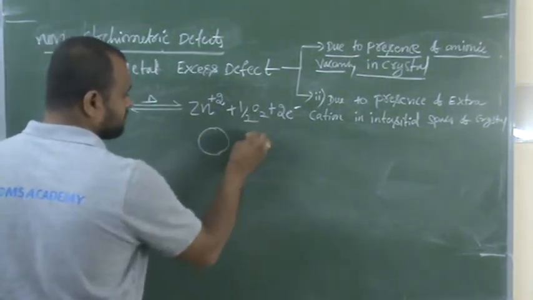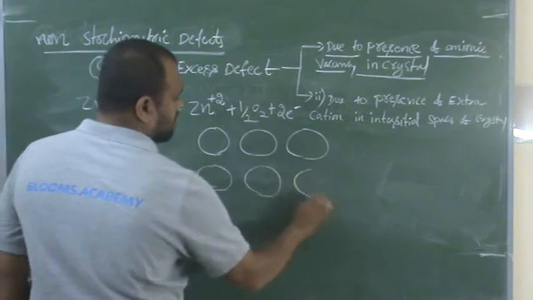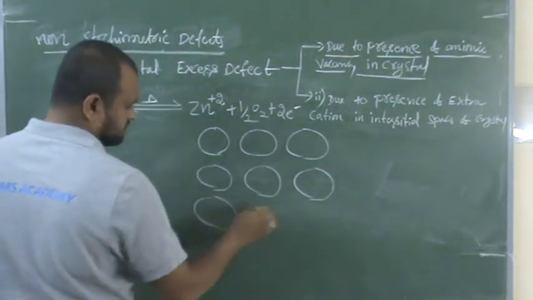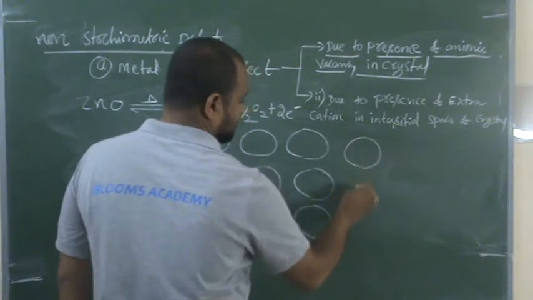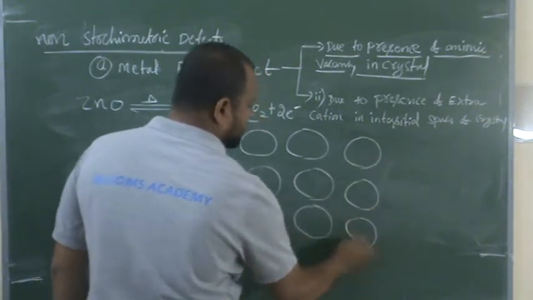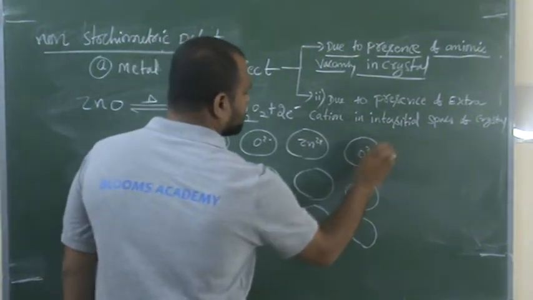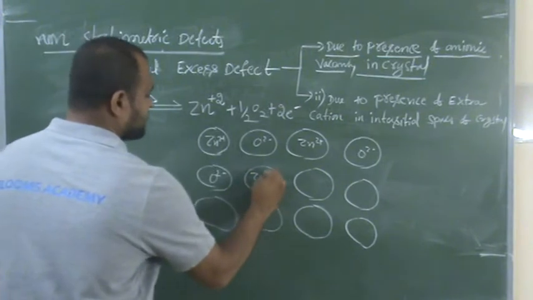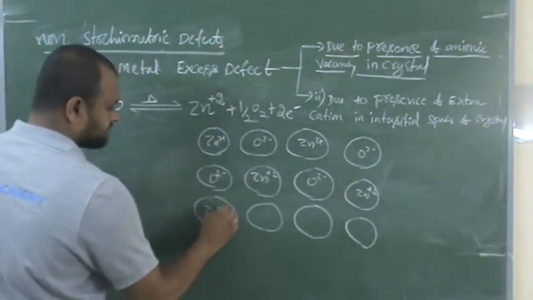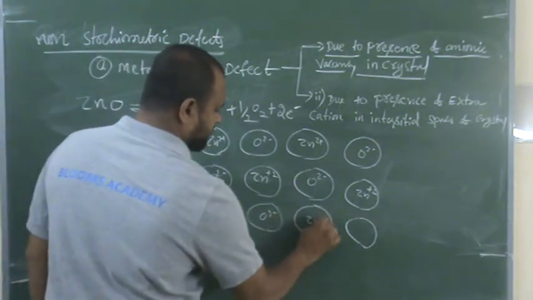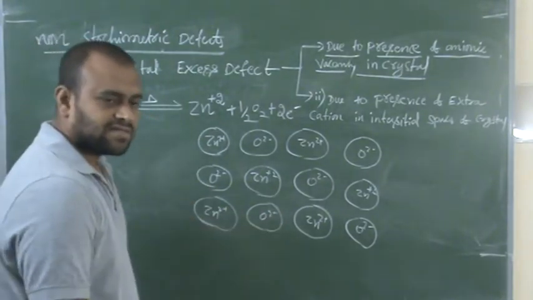See, Zn2+ O2-, Zn2+ O2-, O2-, Zn2+ O2-. In zinc oxide, the crystal will be like this, zinc and oxygen.